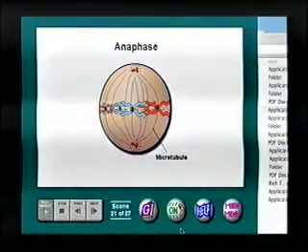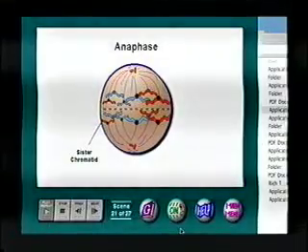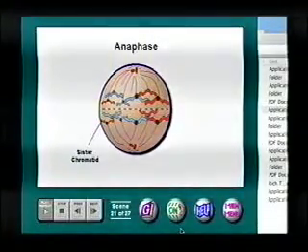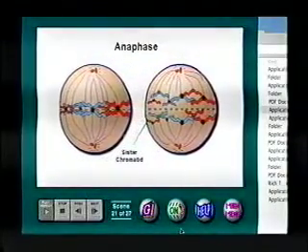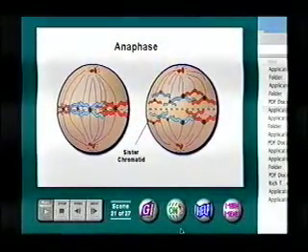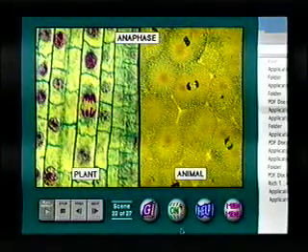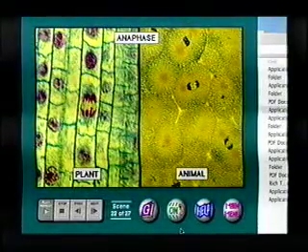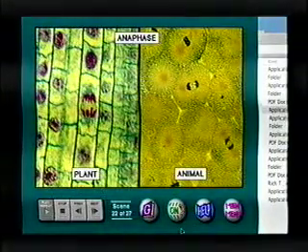During anaphase, the third stage of mitosis, the sister chromatids of each chromosome separate and move toward opposite poles of the cell. This happens in such a way that each side of the cell receives one complete set of chromosomes. The plant cell shown in this picture is a clear example of a cell during anaphase. Note the sets of chromosomes at opposite poles of the cell.